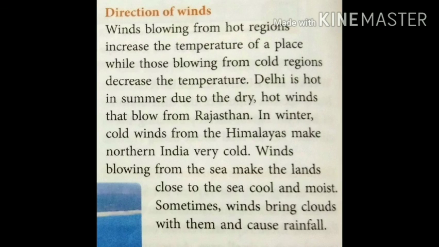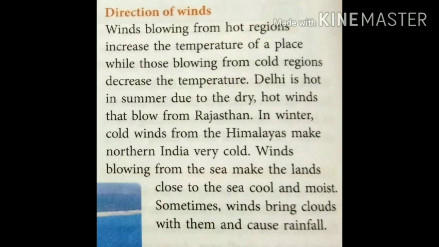Direction of winds. Winds blowing from hot regions increase the temperature of a place, while those blowing from cold regions decrease the temperature. Delhi is hot in summer due to dry, hot winds that blow from Rajasthan.